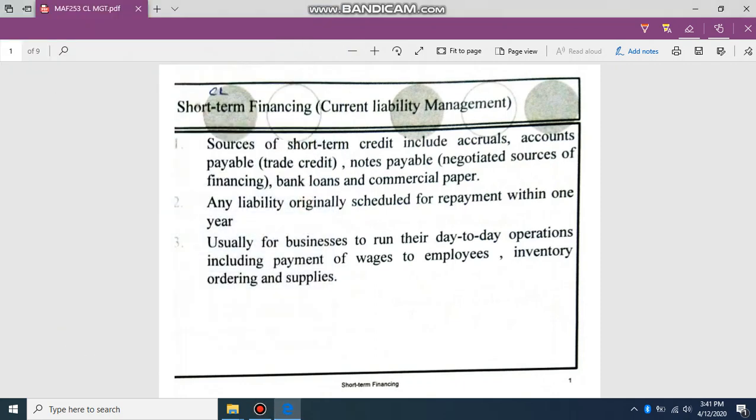Financing or current liability management. Short-term sources will include accruals, accounts payable, notes payable, bank loans, and commercial paper. Repayment is within one year, for running the business's day-to-day operations.